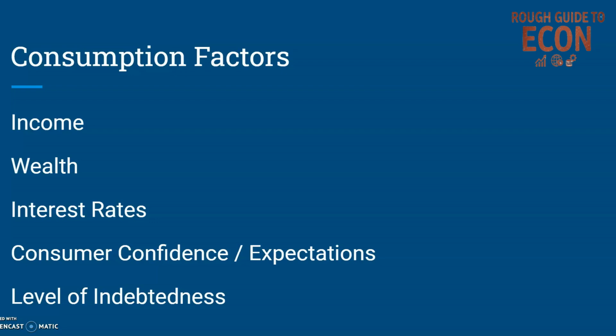As we learned in microeconomics, people's level of spending depends very much upon their income. As they earn more, they tend to spend more money. Wealth has a similar impact. As people get wealthier, then they're more likely to take risks with spending because they have more assets to back them up. And again, if their wealth is decreased, then they will also tend to spend less.